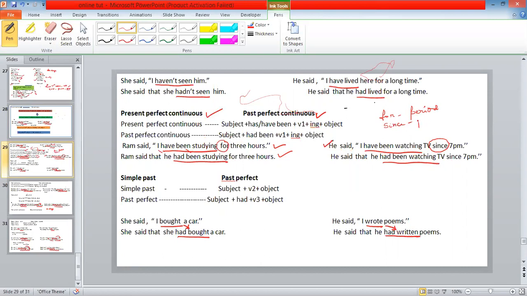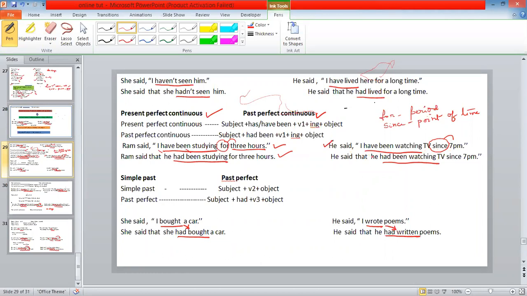Since is used for a point of time. What is the period of time here? 3 hours, so for is used. But here, I have been watching TV since 7 p.m., you're telling the exact time, so since is used. So that is a difference you need to know.